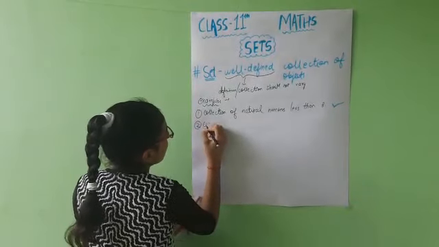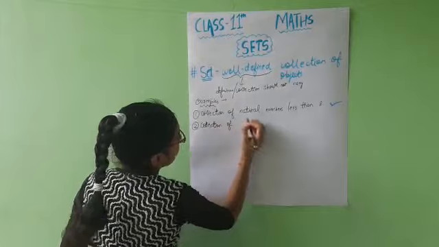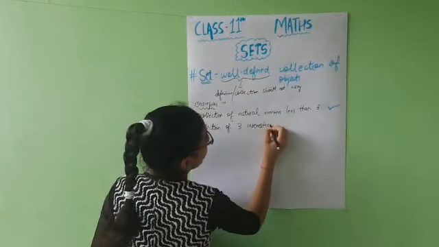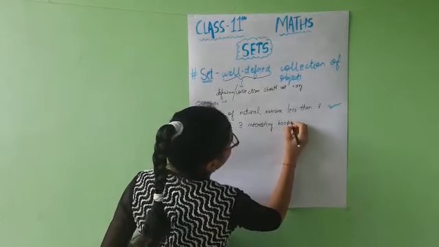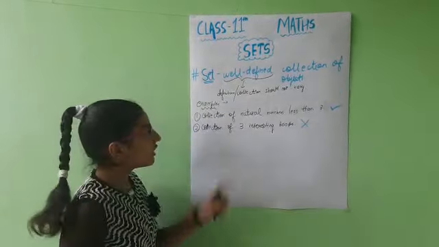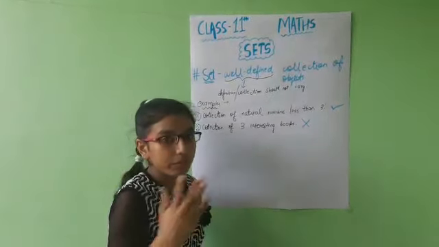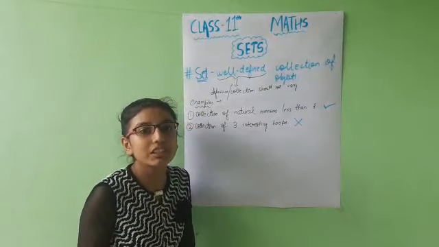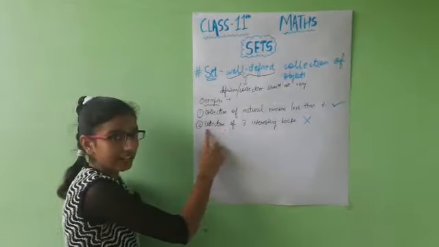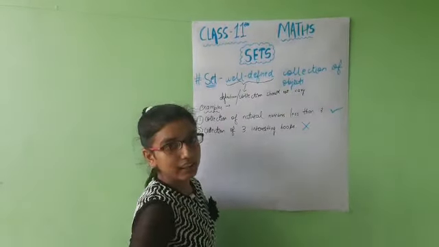Now second example, the collection of 3 interesting books. Now this particular collection will not be considered a set. Why will it not be considered a set? Because this collection will vary from person to person, because different people will have different choices and different interests. So this collection will not remain the same for every person, and it will not be considered as a set.